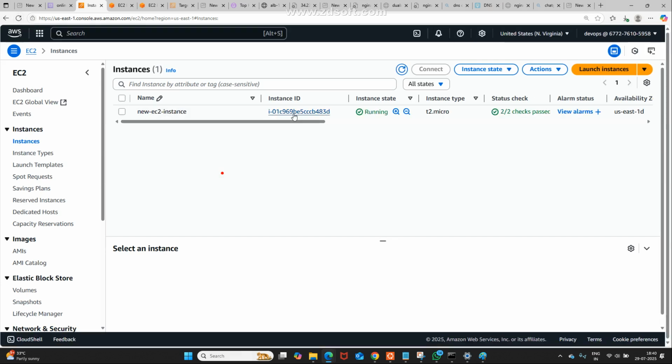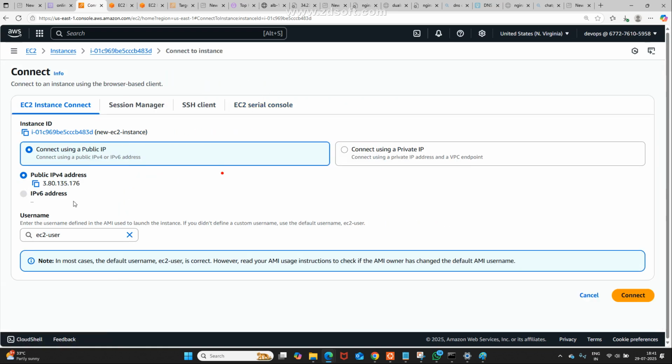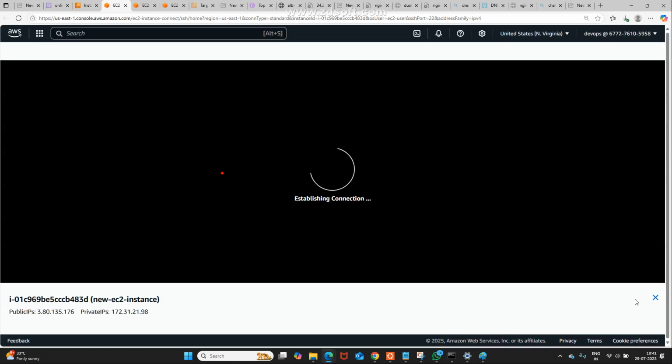Good to go. Click on the instance ID. Now it is okay for you. Yes, now connect it. Now going to check. Click on connect. Now it is connecting. Now it is connected.